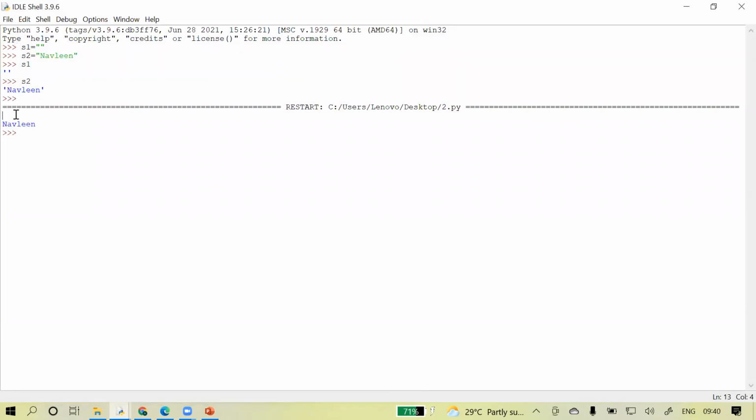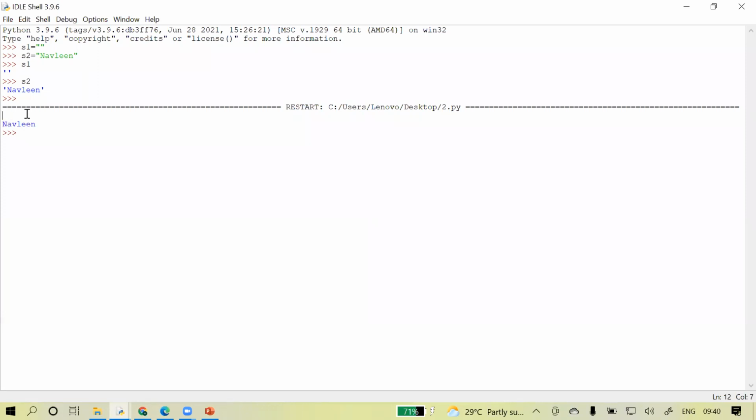At the top, you are getting nothing. Before Navleen, nothing is printed, not even quotes. This is the feature of print: when you print a string with a print statement, quotes never come. Can you see? Even your Navleen's value is not coming in quotes.